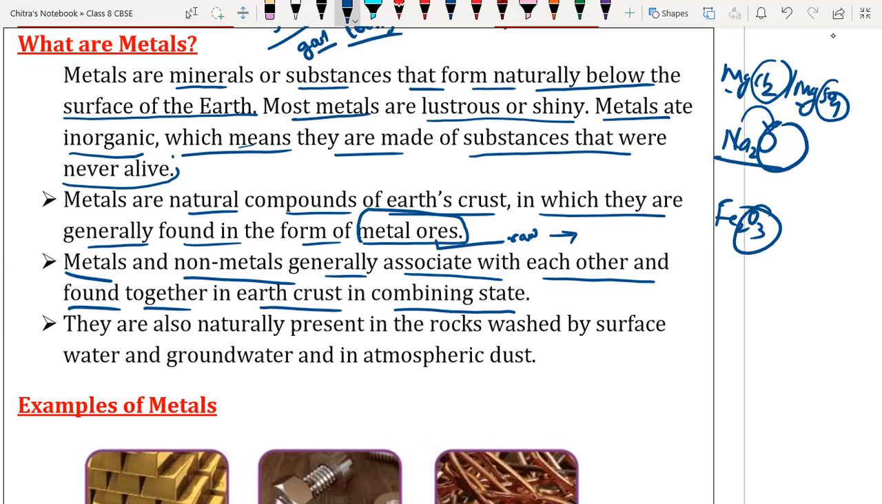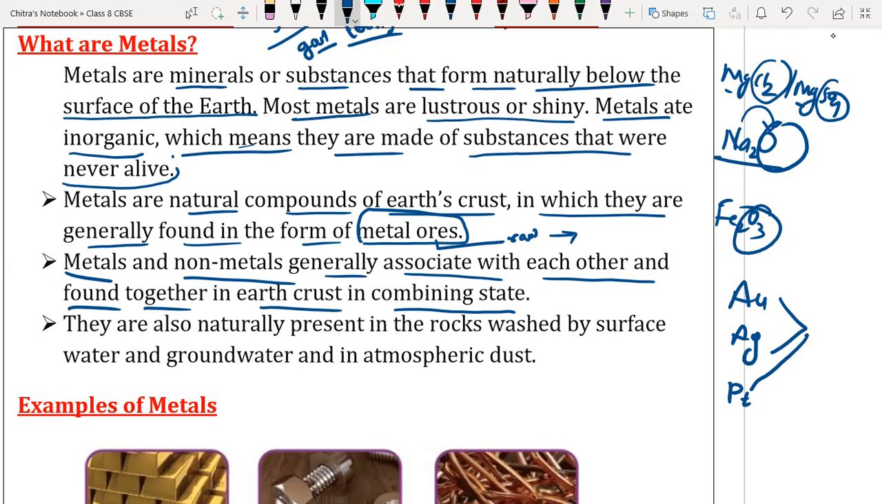But less reactive metals, like gold, silver, and platinum, are present in pure form because they don't react with other metals or non-metals. Hence, they are found in nature in pure form.